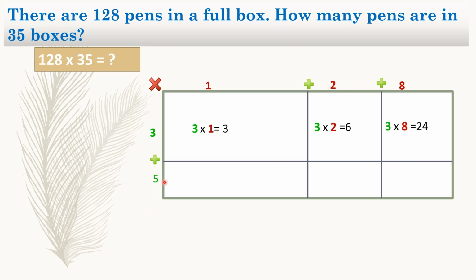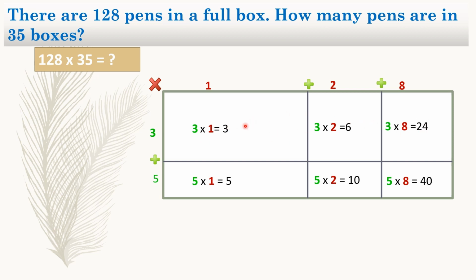And then we are going to go to 5 and we're going to multiply 5 times 1. 5 times 1 equals 5. Then 5 times 2. 5 times 2 equals 10. Then 5 times 8. 5 times 8 equals 40. And remember, based on what we just did, we will now be adding all the products in the first row.